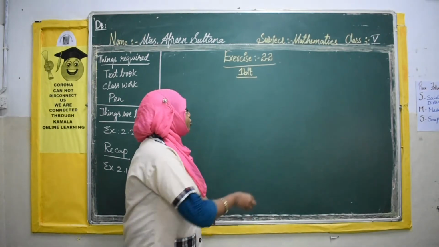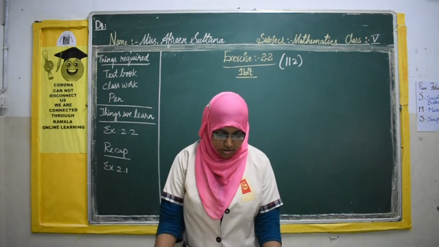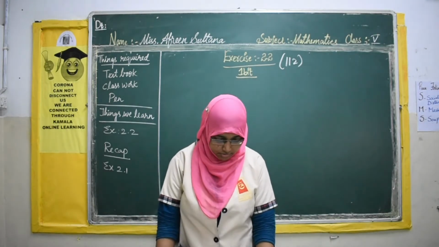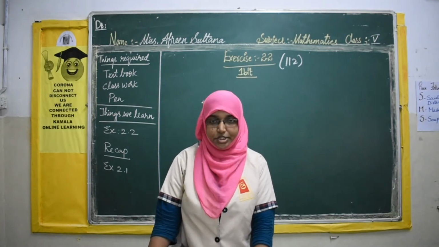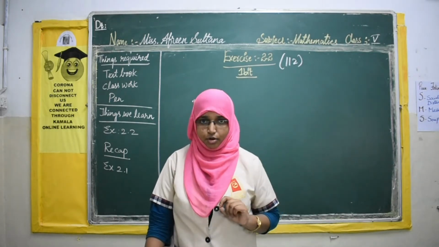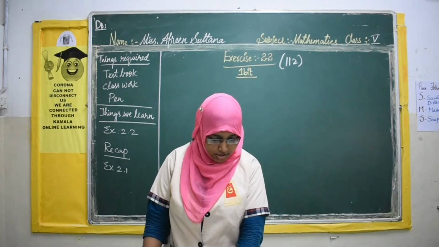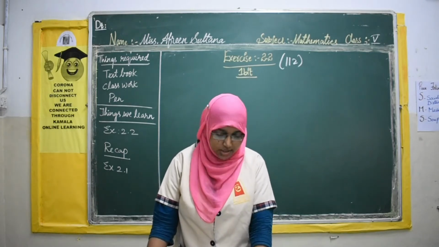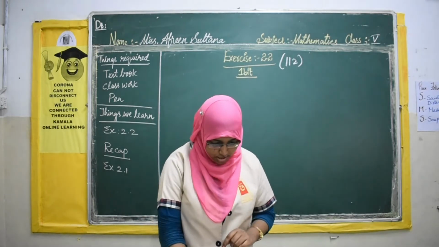Page number 112. Open page number 112. Write down the complete heading of your first bit in your classwork. I hope you have written. Let us see what it is. Write the number names of the following numbers according to the international place value system. See, if they do not mention anything, then we will write in Indian form. But if they want us to write in international, they will mention it in the question itself. So here also they are telling us to write the number names of the following numbers according to the international place value system.